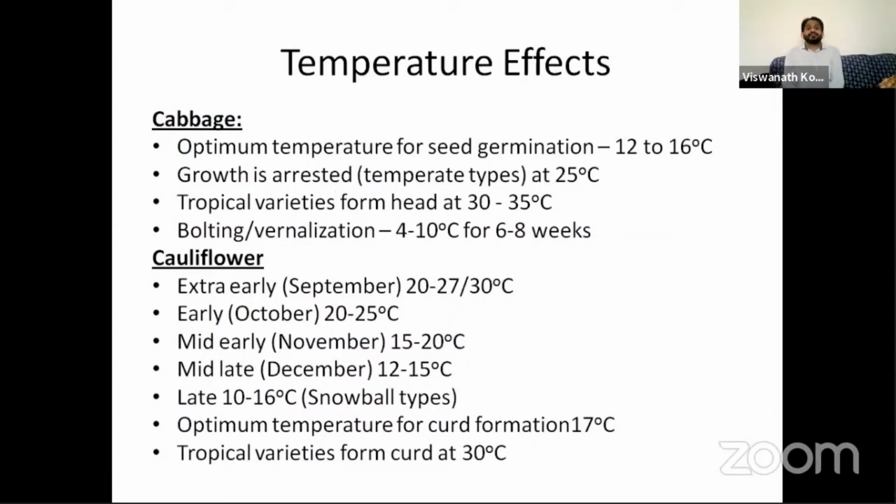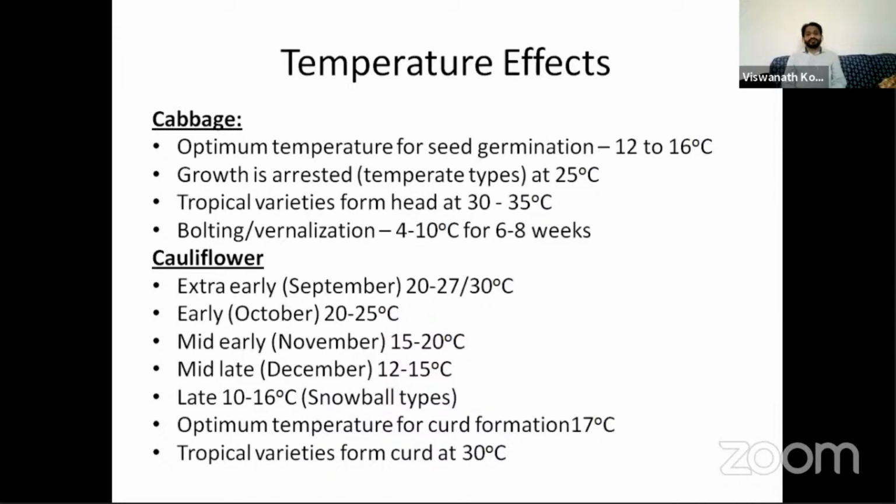So there are different temperature effects: at what temperature, what happens. This is very important, please go through this. The European type cabbage requires vernalization at 4 to 10 degrees centigrade for 6 to 8 weeks, but mostly the tropical cabbage does not require vernalization. And based on the temperature requirement, cauliflower varieties are classified into extra early, early, mid, and late.